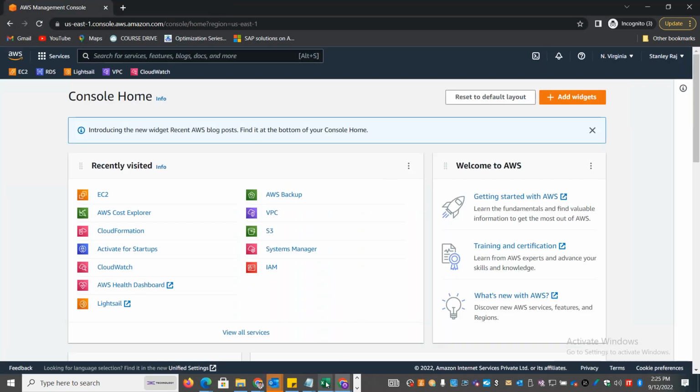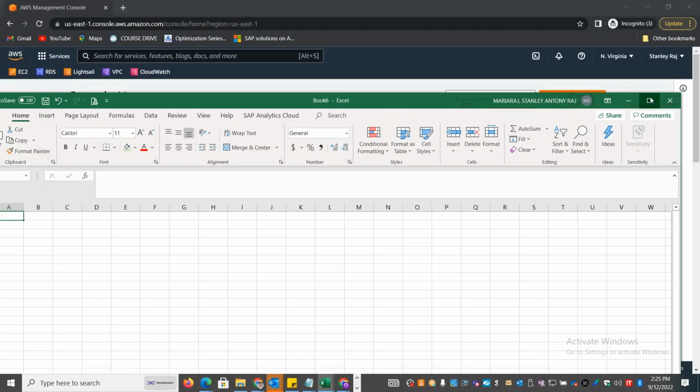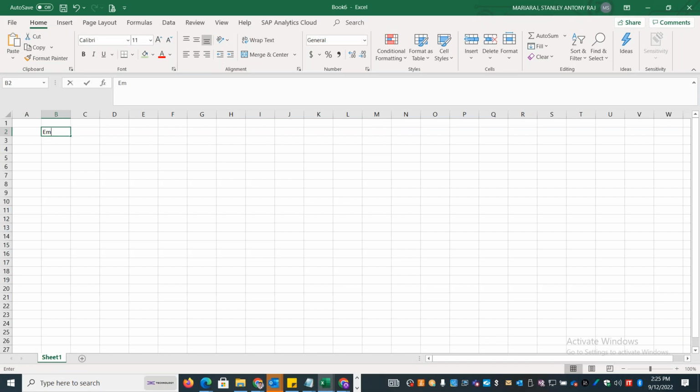Okay, in order to create an AWS account, you need to have an email address. Preferably, it can be a Gmail ID. You need to have a phone number, and you can fill in the display name, both first name and last name.